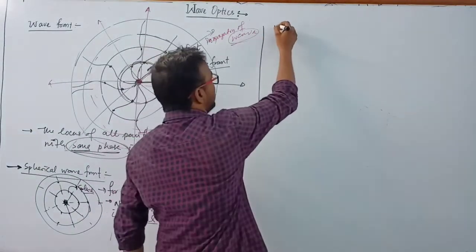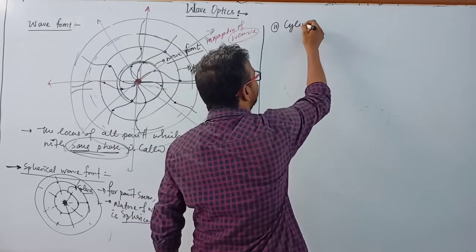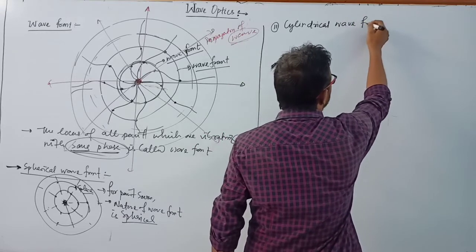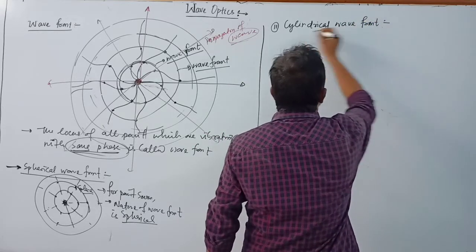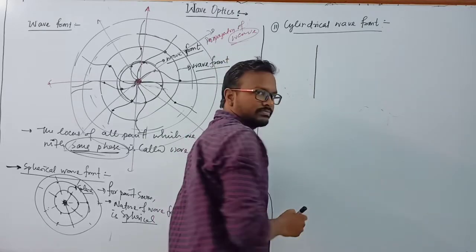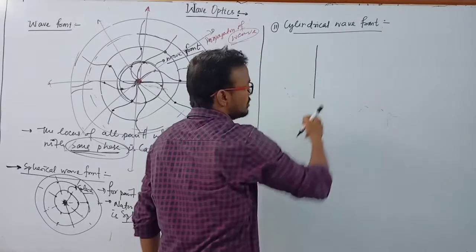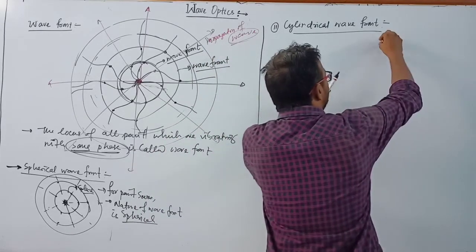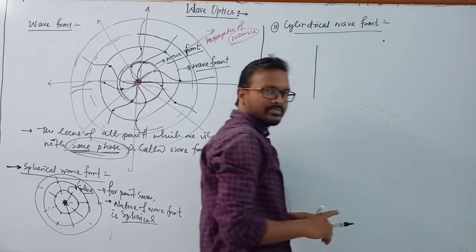And the second type of wave front is cylindrical wave front. Suppose there is a linear source, and if there is a point source, this point source gives brightness in all directions.